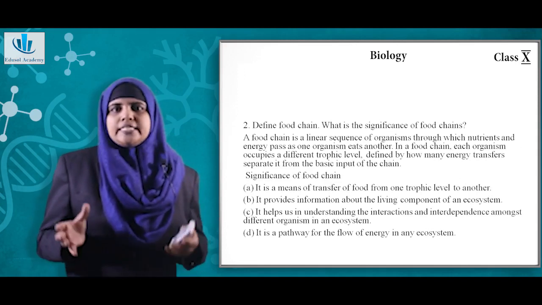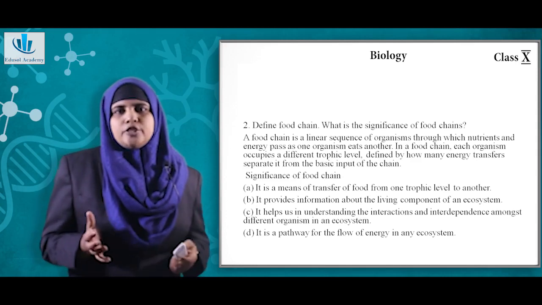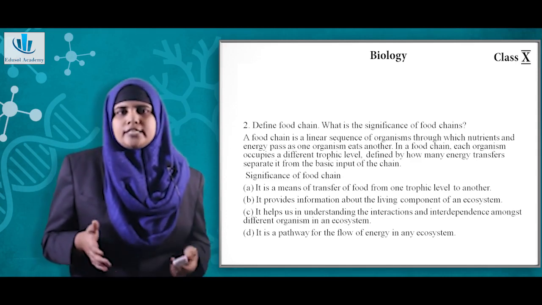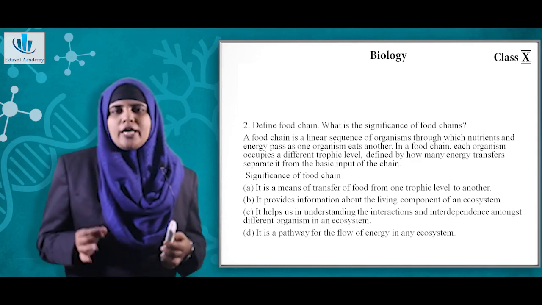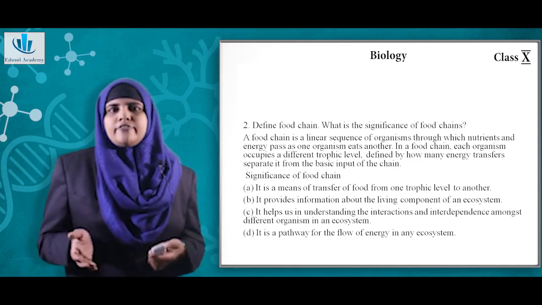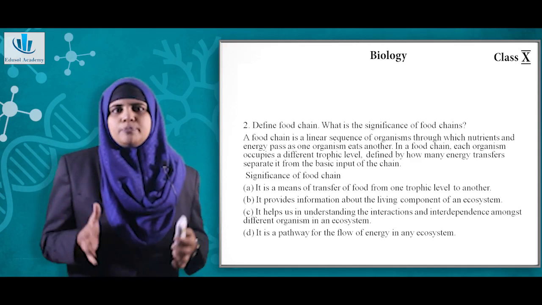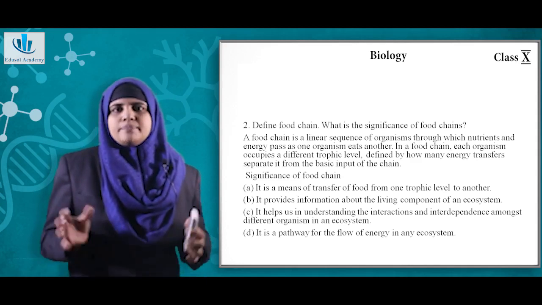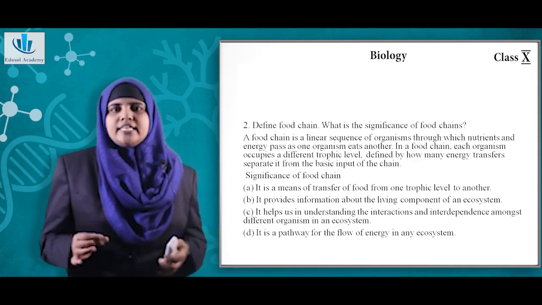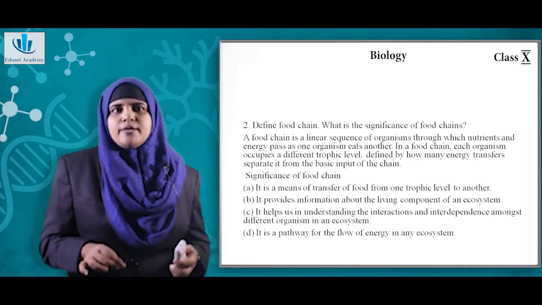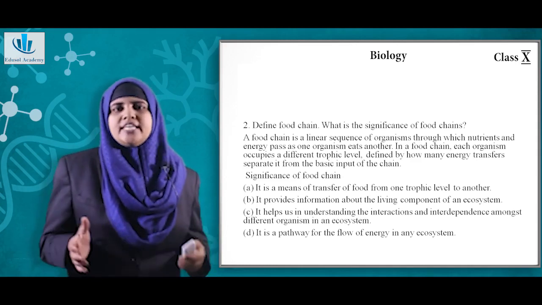So the food chain is a linear sequence of organisms through which nutrients and energy pass from one organism to another. So in a food chain, each organism occupies a different trophic level defined by how many energy transfers separate it from the basic input of the chain. So it is basically a linear sequence. You need to write only the first sentence, that is a food chain is a linear sequence of organisms through which nutrient and energy pass as one organism eat another.